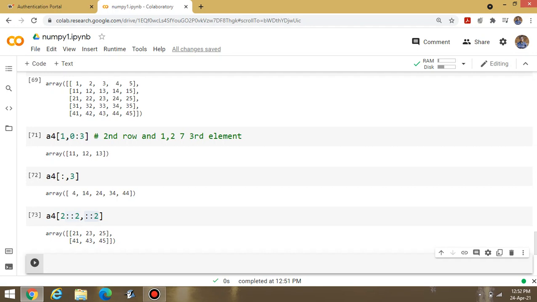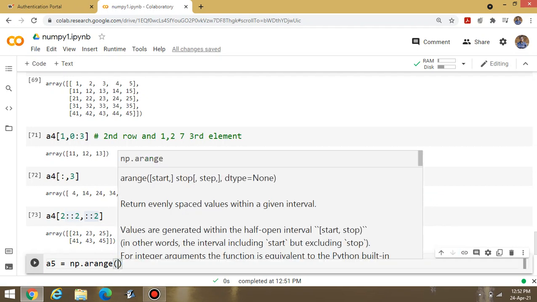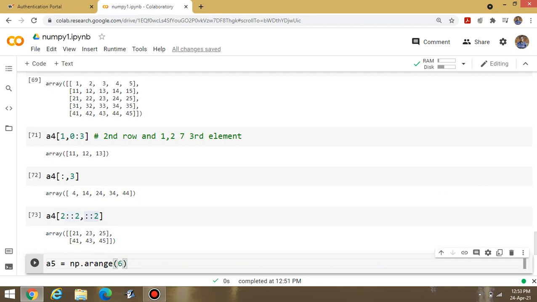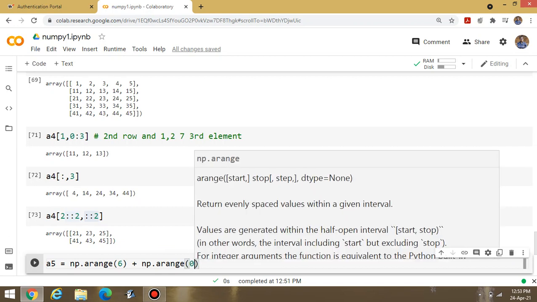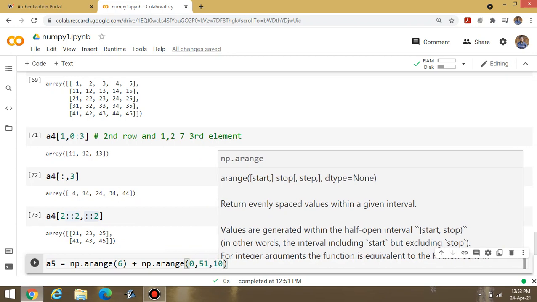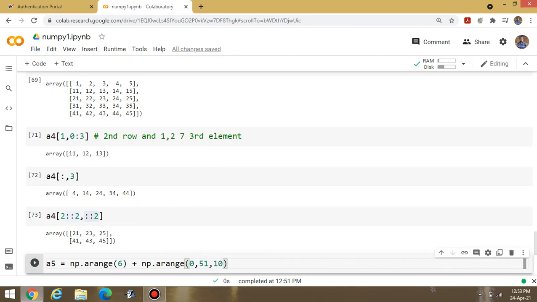One more thing is there, to set the shape. Suppose I am writing A5 is equal to np.arange, this one is the most important part, then inside I am writing 6. Done. What is the meaning of this? It means the values from 0 to 5 are there. Then plus sign, then np.arange, and inside the bracket I am writing 0, comma 51 with the jumping factor of 10. Okay. Now execute this one.